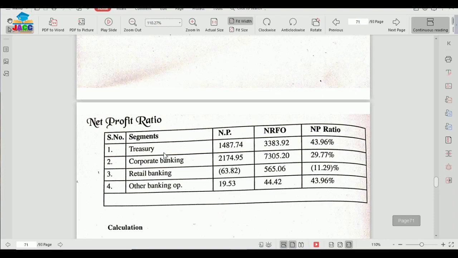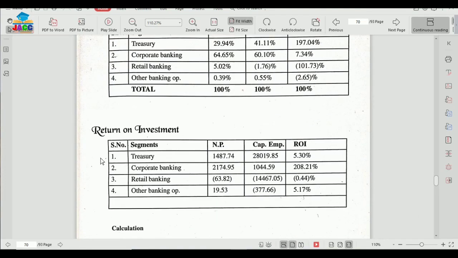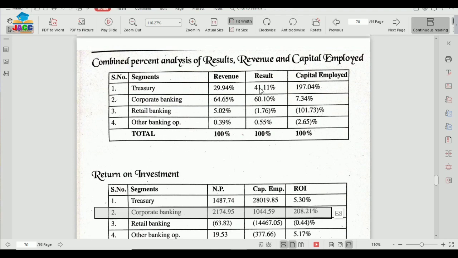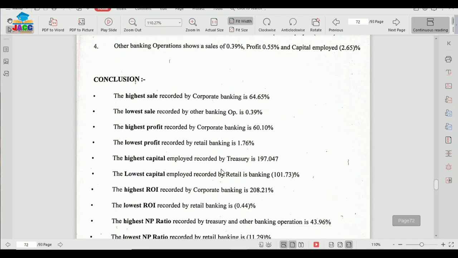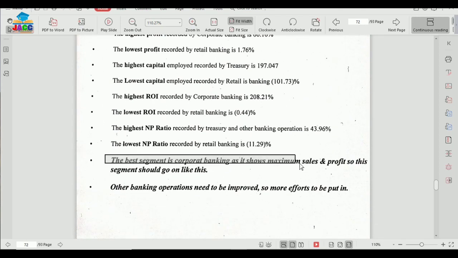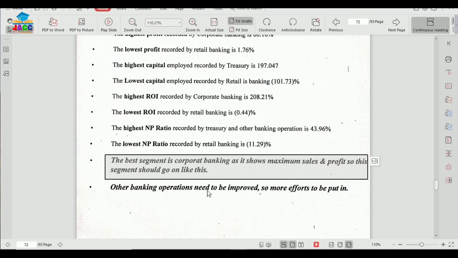See, corporate banking is giving return on investment of 208.21%, and the result is also 60.10%. Revenue is higher, result is maximum, and the capital employed is minimum. Means with the minimum amount of capital invested, corporate banking is giving maximum returns and revenues. So this is why it is being concluded that the best segment is corporate banking. It shows maximum sales and profit, so this segment should go on like this.